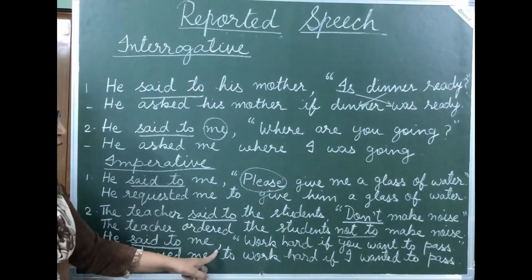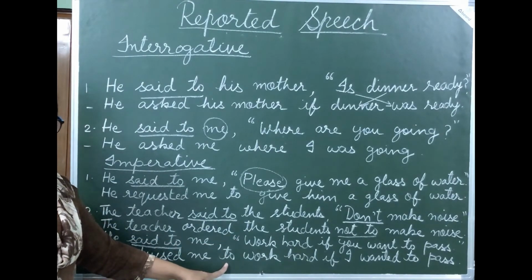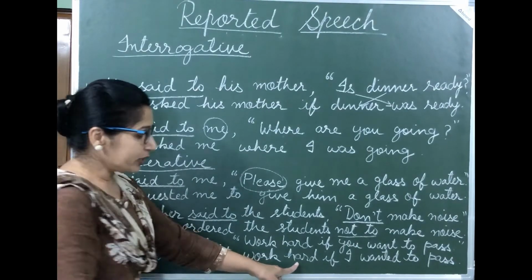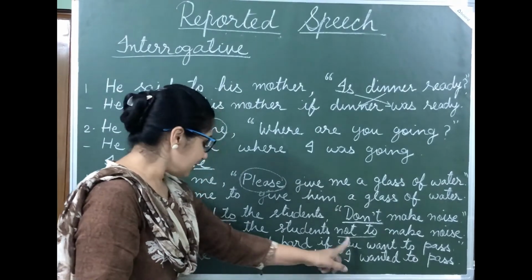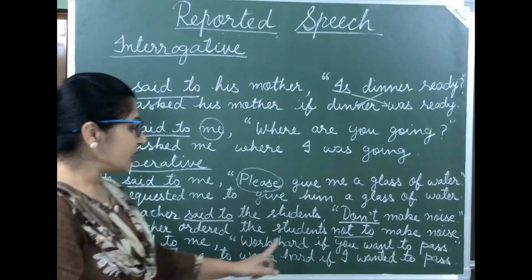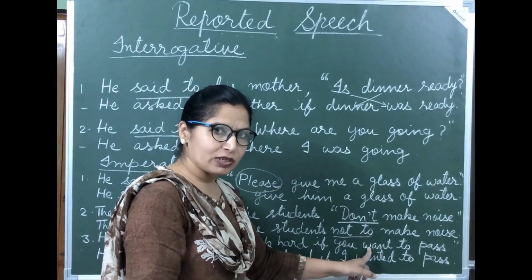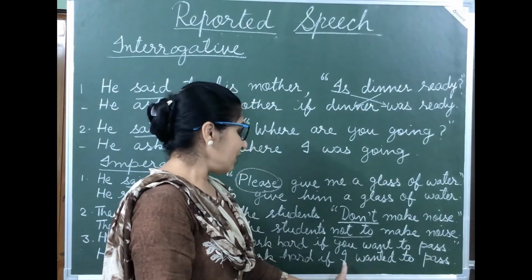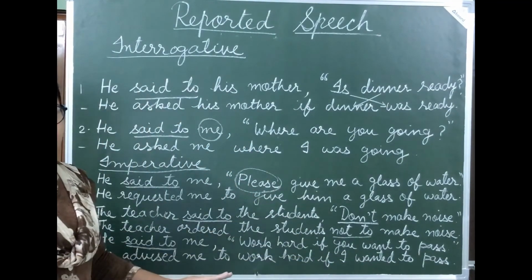Now we'll remove the comma and inverted commas, and the conjunction used here is the infinitive "to work hard." Now the remaining sentence: "if you", the second person, changes according to the object, so it is changed into "I." "Want" is the first form of the verb, it will change into "wanted," that is the second form of the verb. If I wanted to pass. I hope this is clear to you.